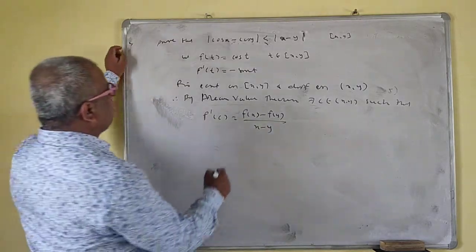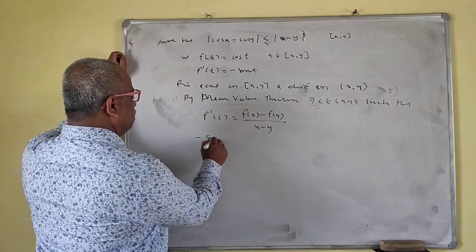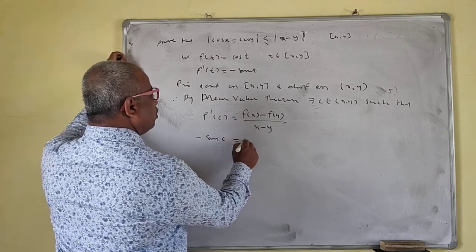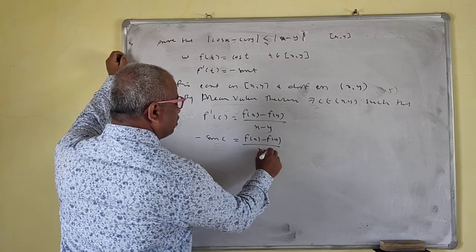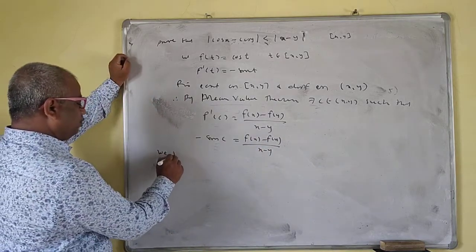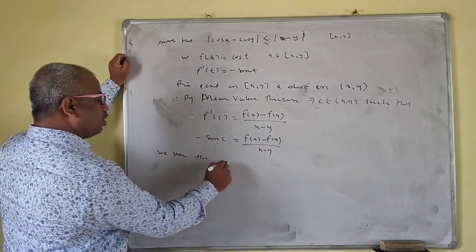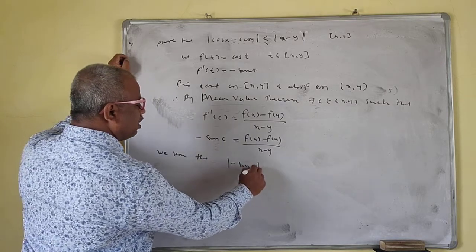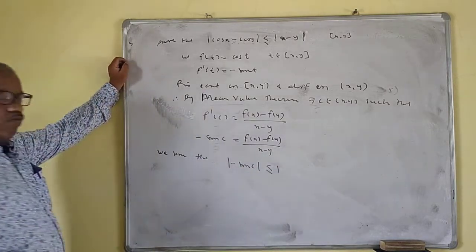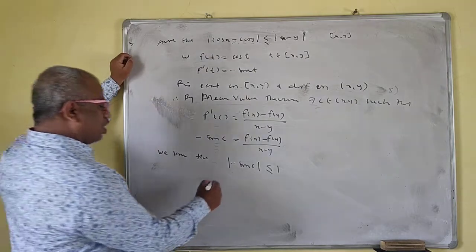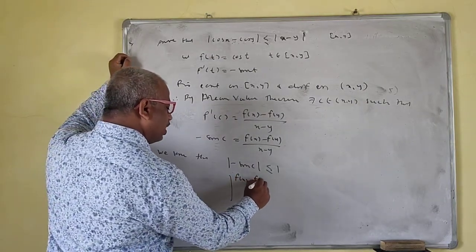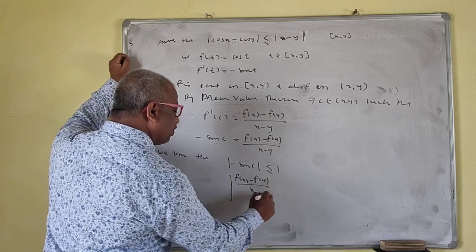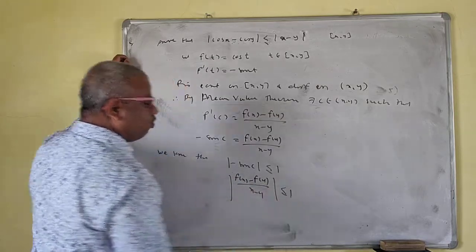Okay, so what is f prime c? Minus sin c is equal to f of x minus f of y upon x minus y. We know that mod of sin c is less than or equal to 1. Okay, so mod of minus sin c means mod of sin c. Then mod of f of x minus f of y upon x minus y is less than or equal to 1.